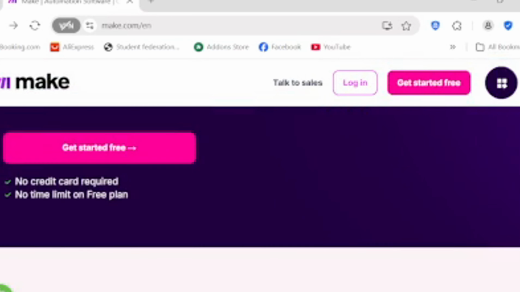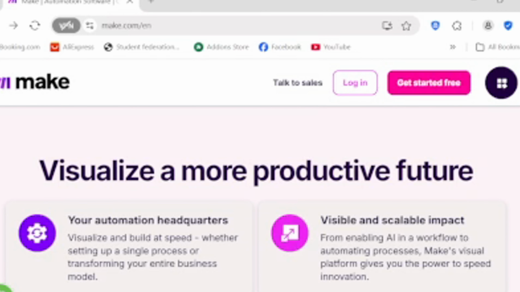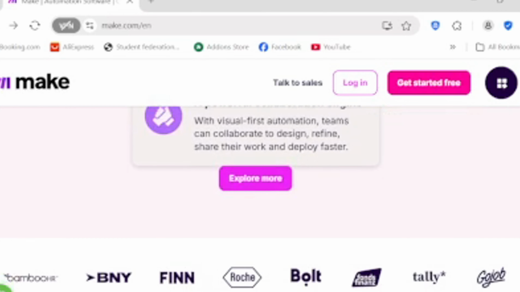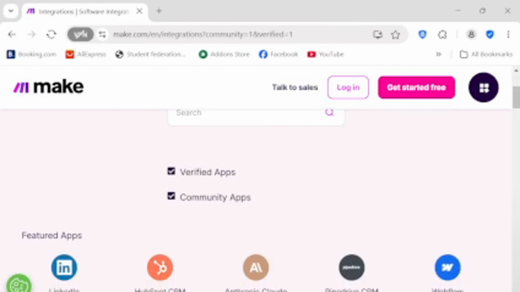No coding required. In a world of ever-increasing digital tools and tasks, Make empowers you to design, build, and automate virtually anything, from simple day-to-day tasks and complex workflows to entire apps and systems.